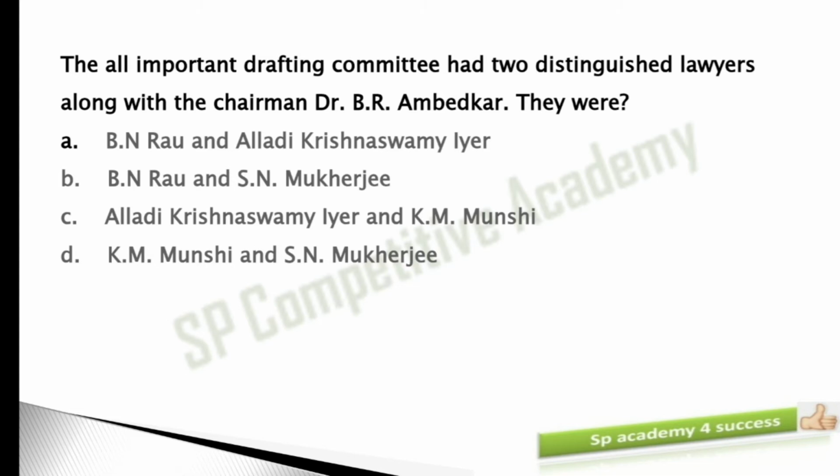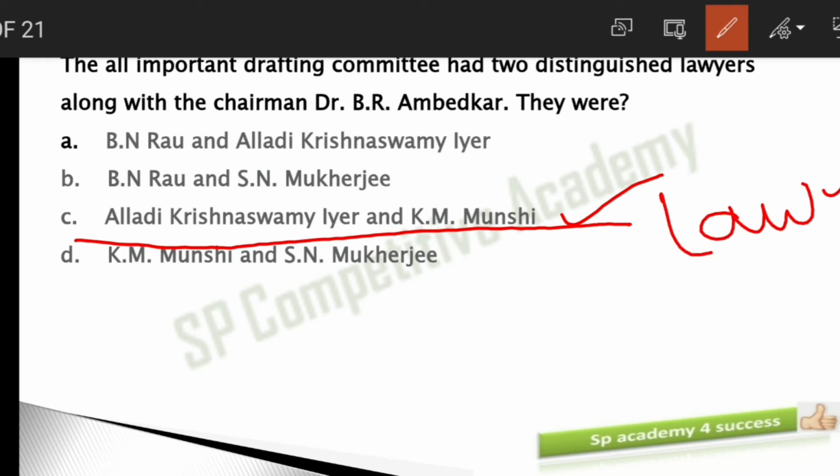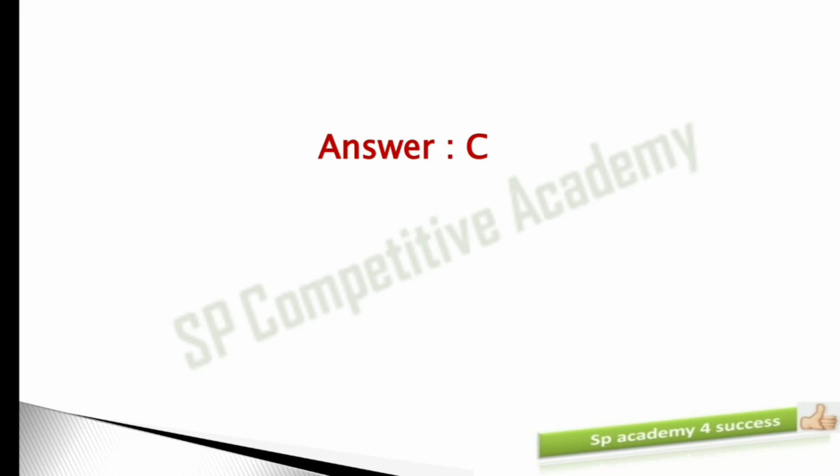B.N. Rao, and the C is Alladi Krishnaswamy Iyer and K.M. Munshi. These two persons, let me explain: Alladi Krishnaswamy Iyer and K.M. Munshi were lawyers by profession. Other than these two, the chairman, Ambedkar ji, was also a lawyer. So altogether we have 3 lawyers in this.